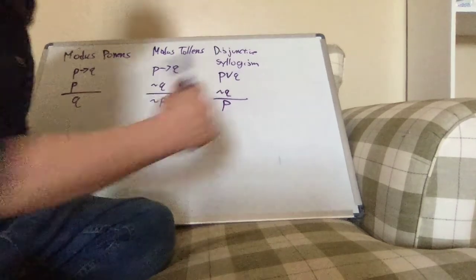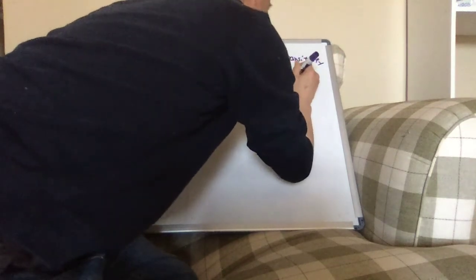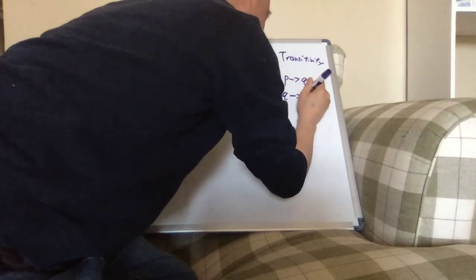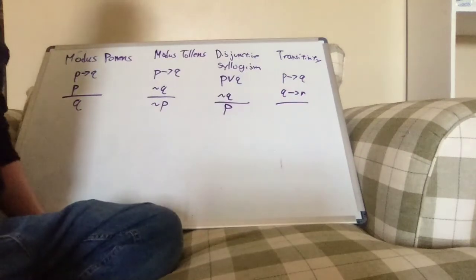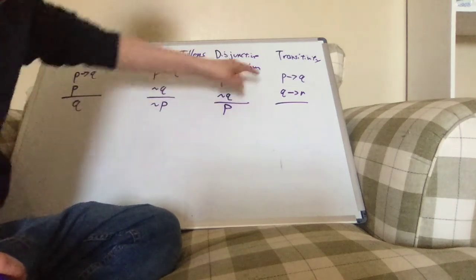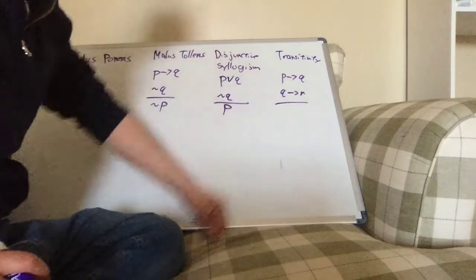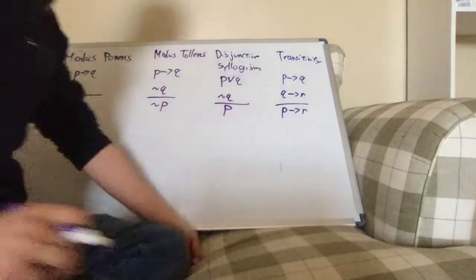And finally, the last type of argument is transitivity. And honestly, this isn't necessary by itself as a proof argument. You can conclude this from modus ponens in a sense. But the basic idea is if I know that P implies Q and I know that Q implies R, then I can conclude that whenever P happens, R has to happen.